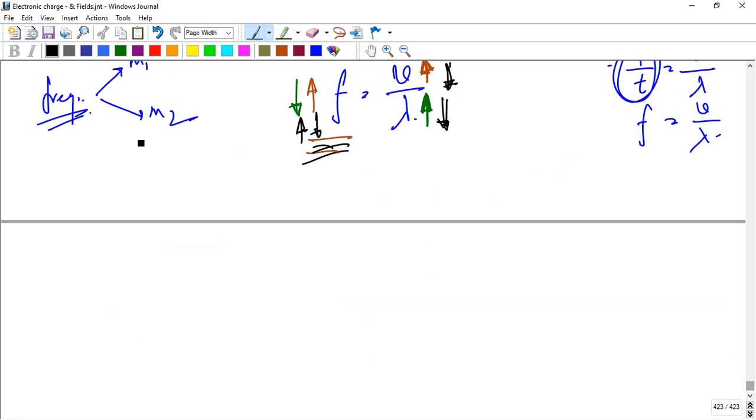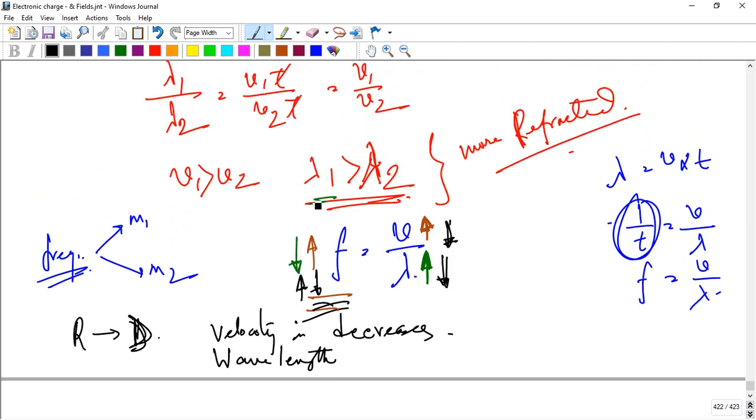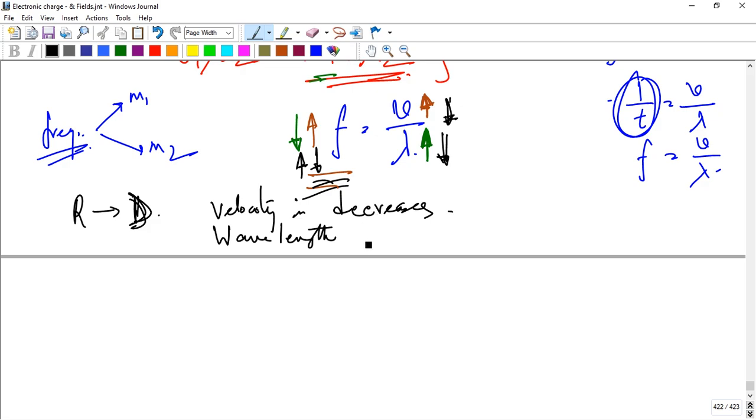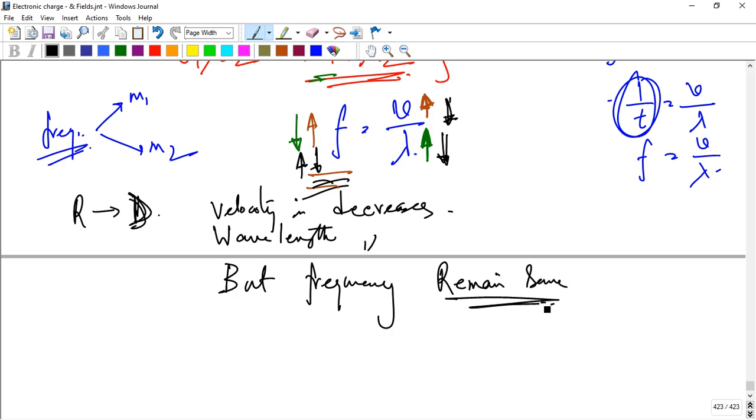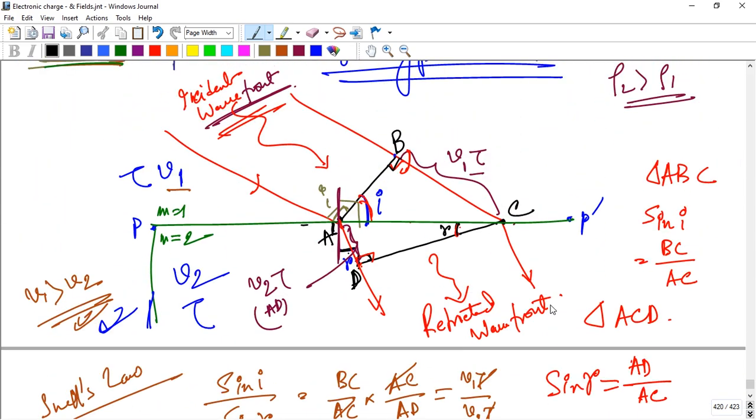So when a wave moves from rarer to denser medium, velocity decreases, wavelength also decreases, but frequency remains the same. Okay, that's the main conclusion of the Huygens refraction topic discussion.